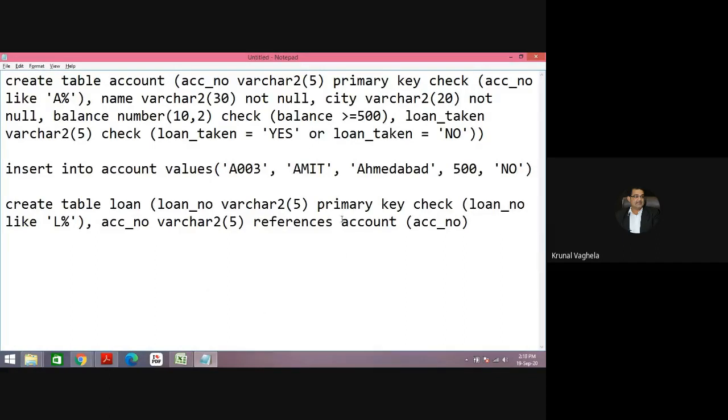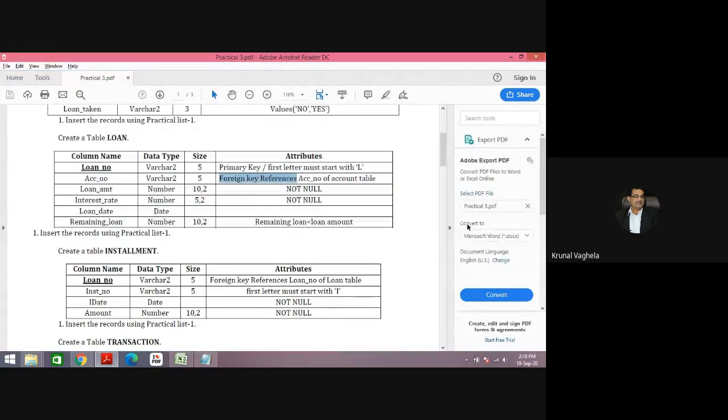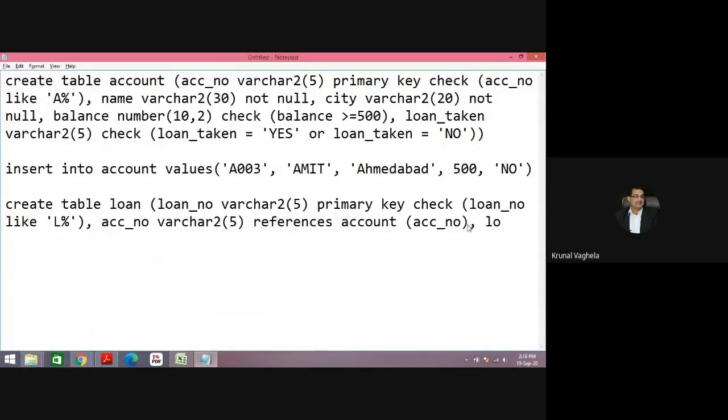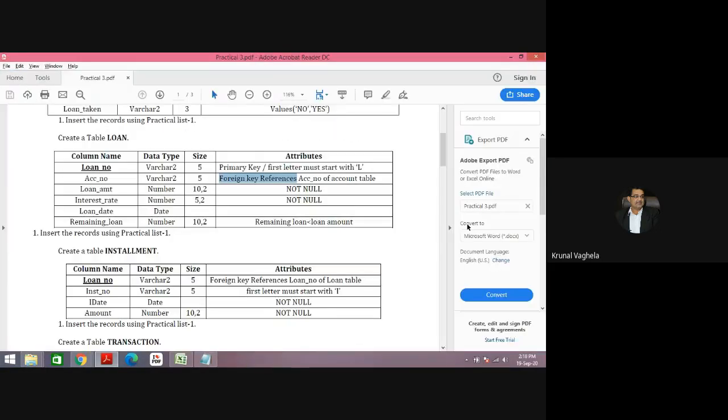References account table. So my column, with this data type and this size, references the account table, and which column is it referencing? This one. Next two are simple. Loan_amount, number is the data type, 10,2 is the size, and not null. And then interest rate.